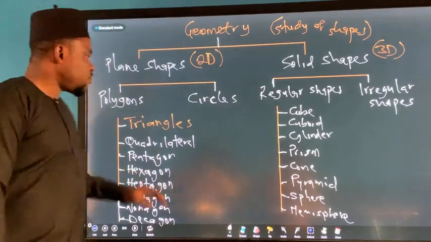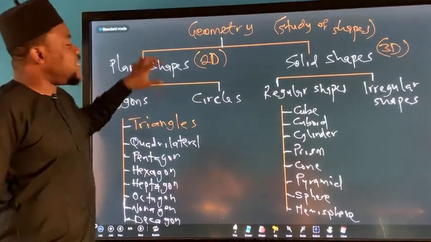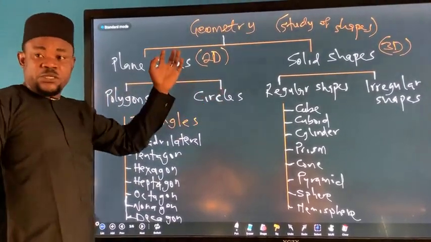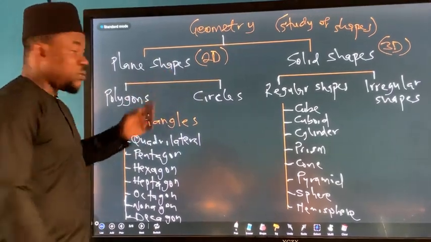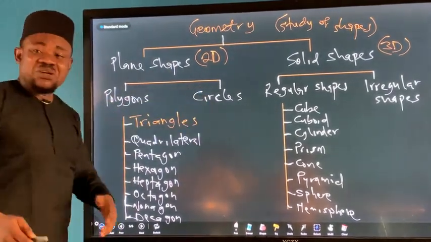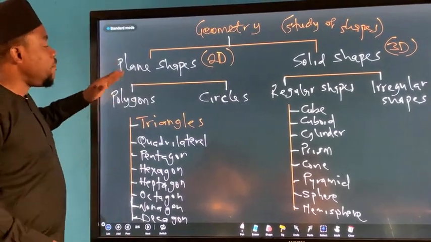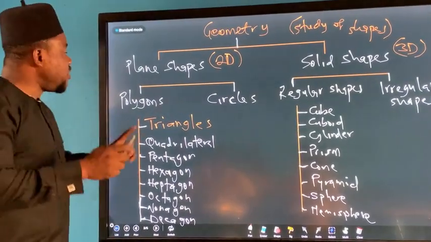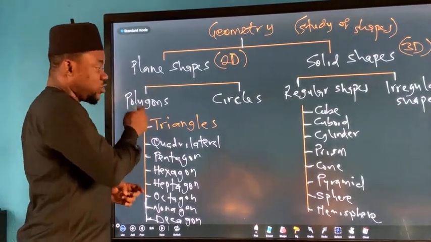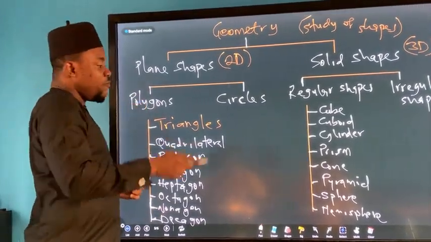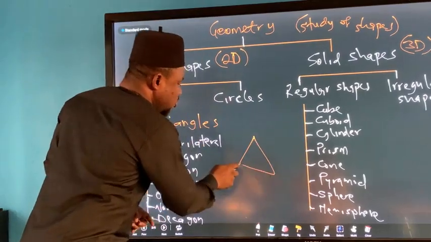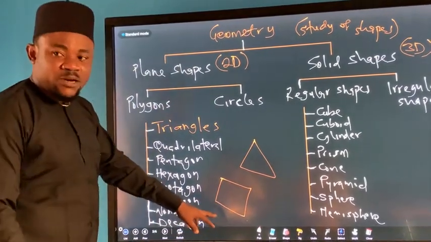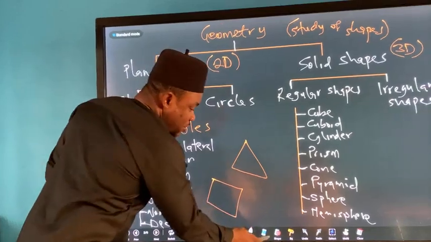Generally, under plane shapes, we have two classifications. Not that they are the only examples of plane shapes, but these are the major examples of plane shapes: polygons and circles. And what is a polygon? A polygon is a plane shape that has three or more straight sides. For example, this has three sides, so this is a triangle, right? This one has four sides. This is a quadrilateral, because all the sides are made of straight lines.